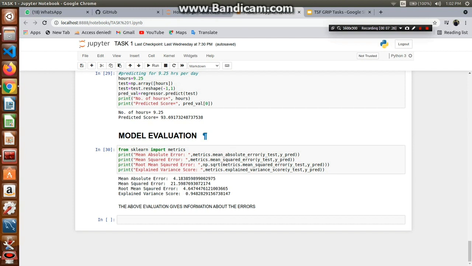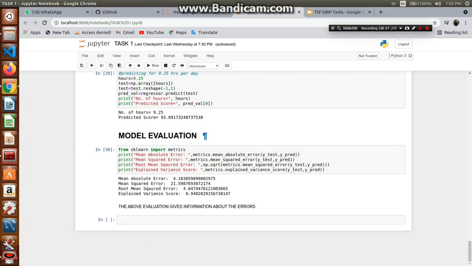After that we will move on with the problem, that is predicting for 9.25 hours per day. When a student studies for 9.25 hours, what will be his score? So we'll do all the coding over here, and when a student studies for 9.25 hours, his predicted score is 93.69 approximately.